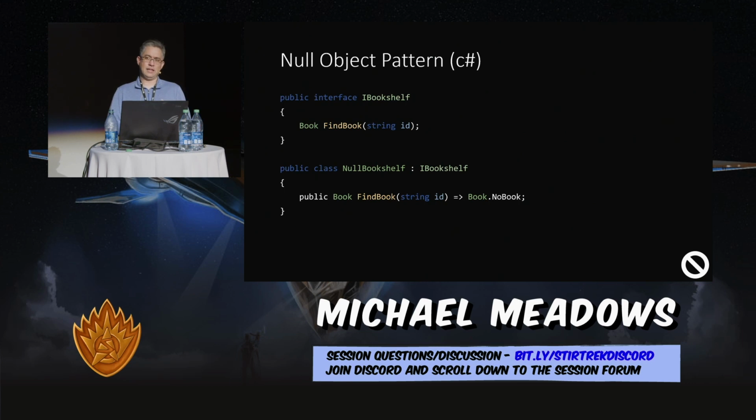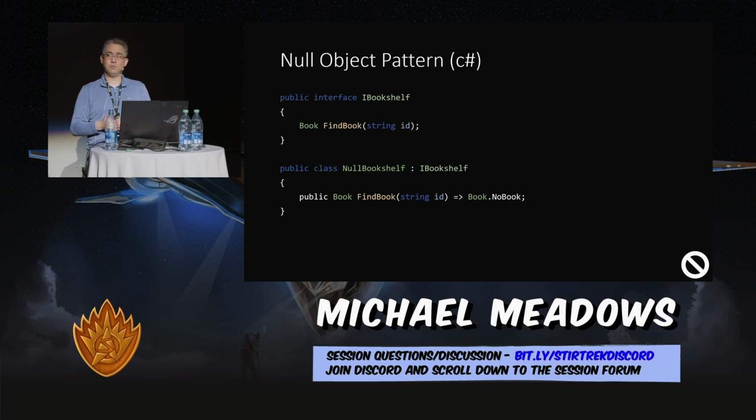So that instead of creating this iBookshelf and checking to see if it's null, and putting a whole bunch of, like, if null, then skip it; if not null, then call the bookshelf and do these things, I insert default behavior that allows the code to continue to operate properly, regardless of whether or not it has been initialized with a real value or this null value, right? So it's sort of like a stand-in.